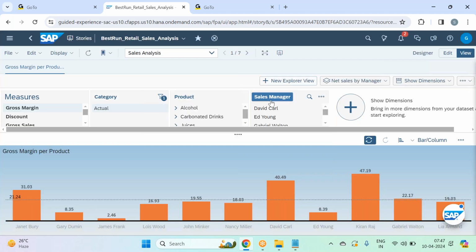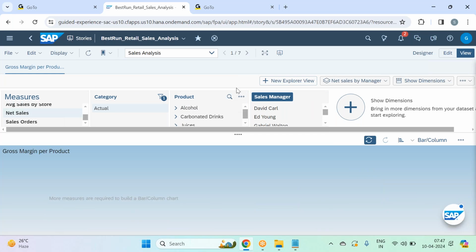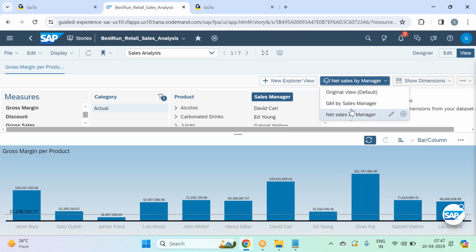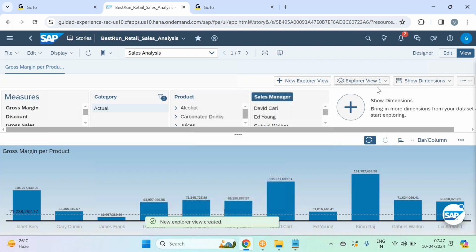So dimension, I'll go with sales manager. Measure, instead of gross margin, I'll go net sales. I'll pick net sales. So now you're seeing net sales by manager. So you see two widgets, net sales and gross margin by sales manager. I create a new Explorer view.